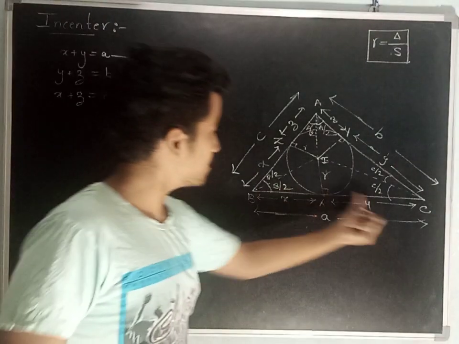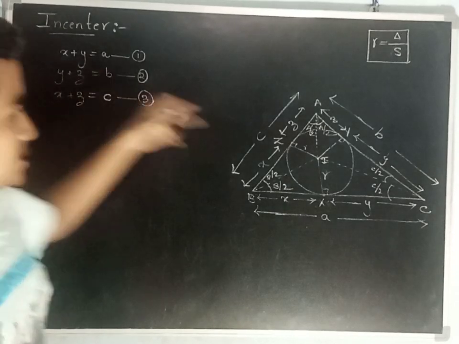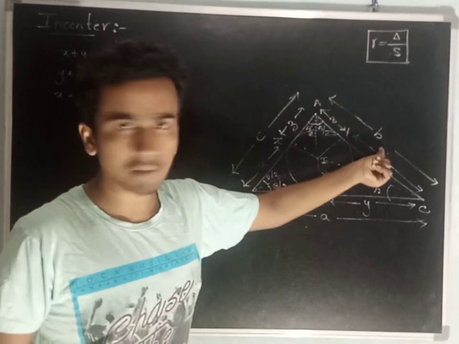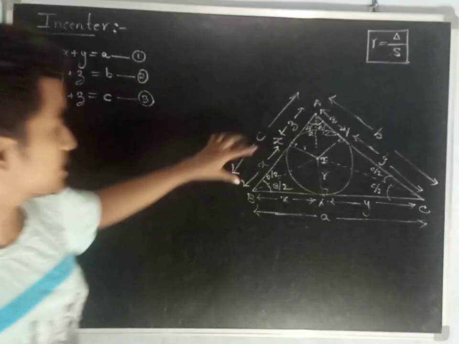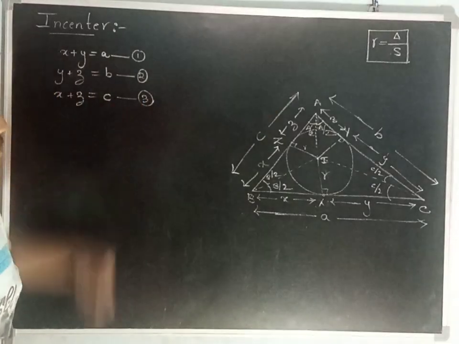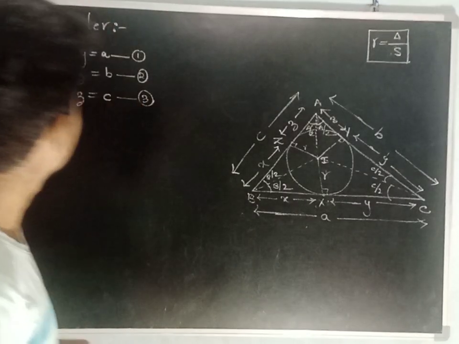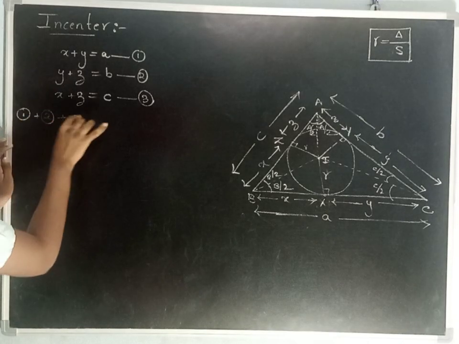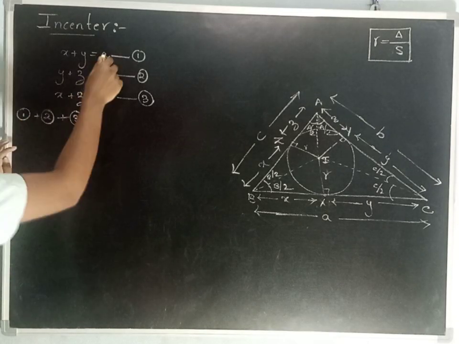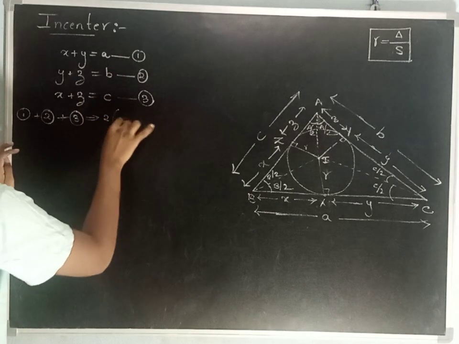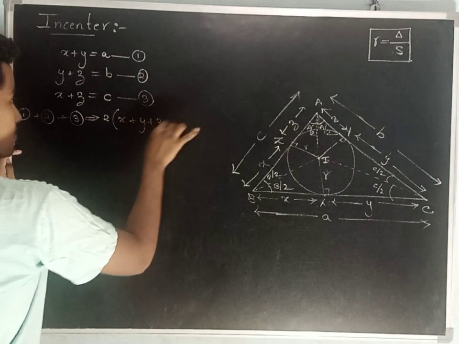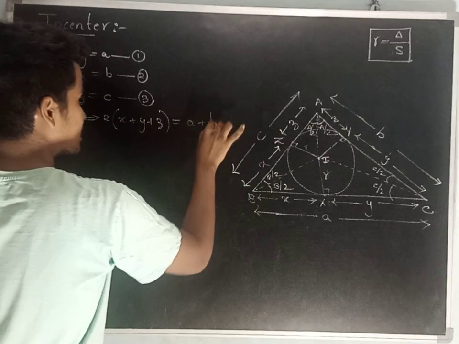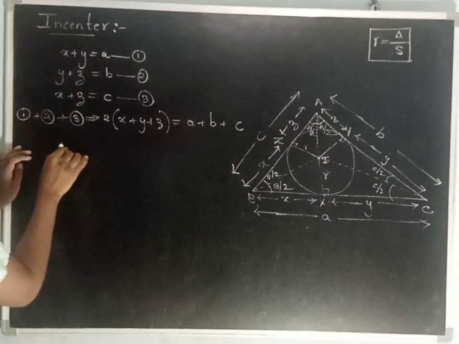x plus y is nothing but a, y plus z is nothing but b, x plus z is nothing but c. Let me add these three equations: equation 1 plus equation 2 plus equation 3. On adding, I get 2 into (x plus y plus z) is equal to a plus b plus c.